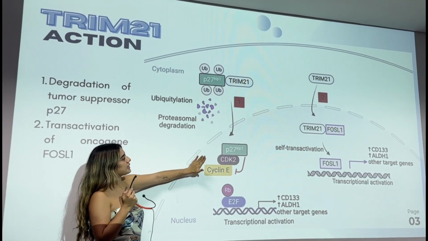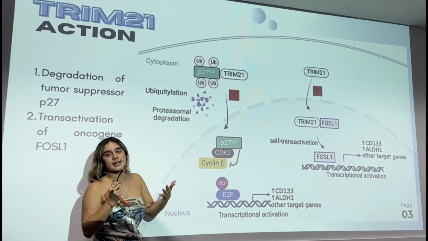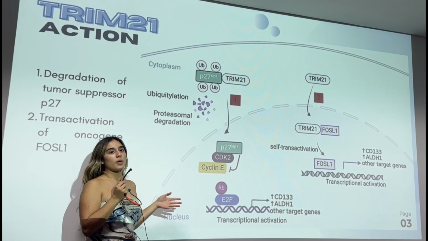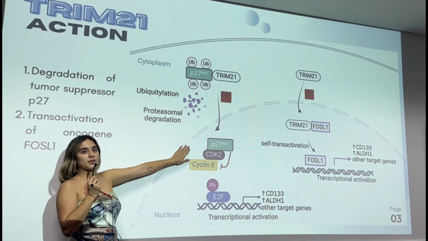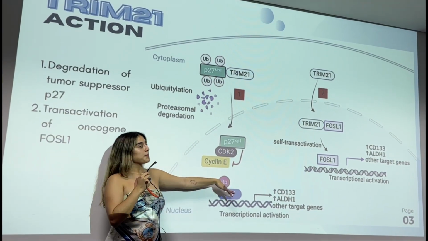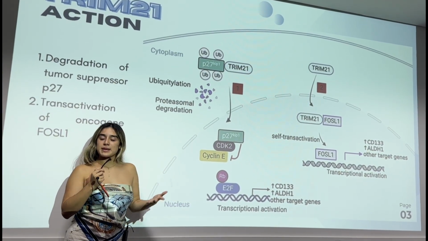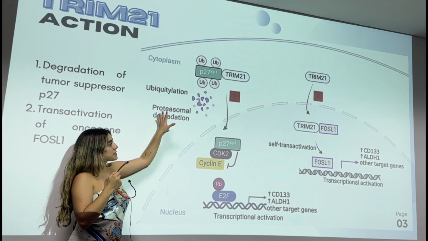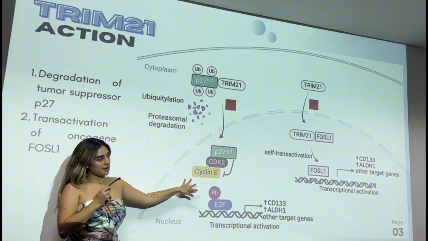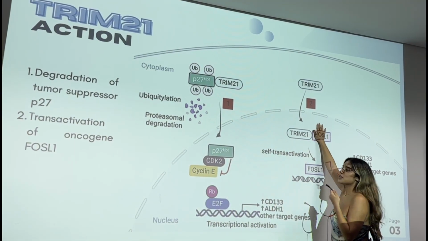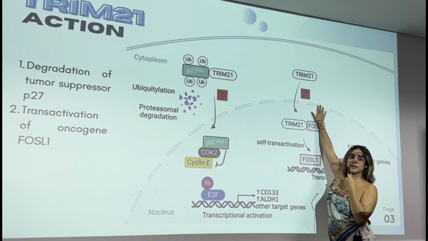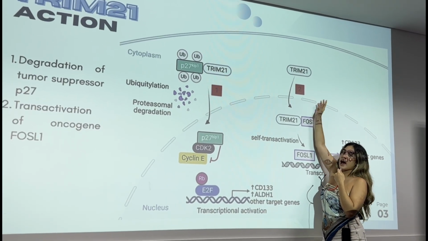This degradation accelerates the G1 to S phase transition of the cell cycle. Furthermore, it upregulates glioblastoma stem cell markers such as these two, thereby promoting the self-renewal capacity of tumor cells. This specific function of TRIM21 is mediated by its RING domain. Then we have the transactivation of the oncogene FOSL1. So TRIM21 physically interacts with the FOSL1 oncogene.